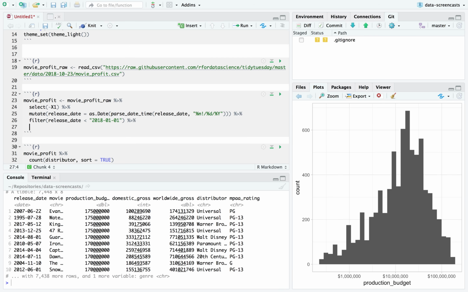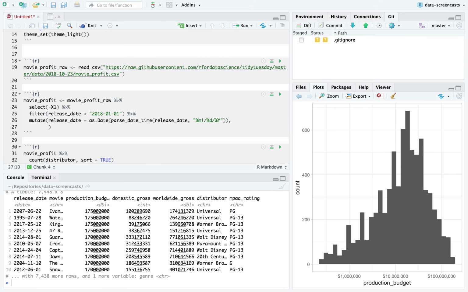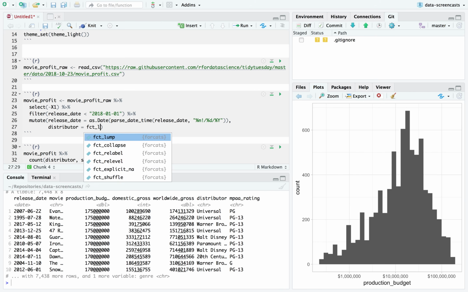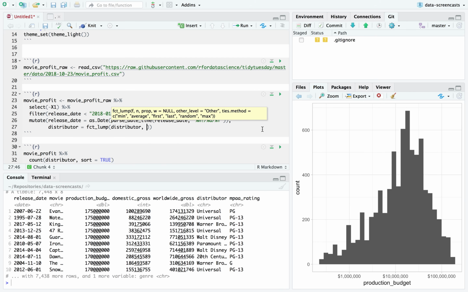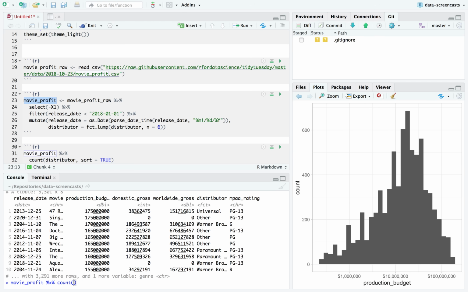I want to take distributor. I'm going to actually do it in the same mutate I was doing up here, but I'm going to move the mutate till after the filter. I like to do my filtering before I do my changing of columns. I'm going to say distributor equals fct_lump, really handy. I used it in the last screencast. And say distributor, and what do I say? N equals, I think if I say 6, it's going to be the 6 most common along with other.